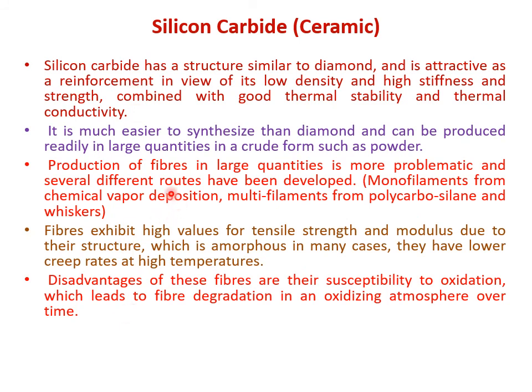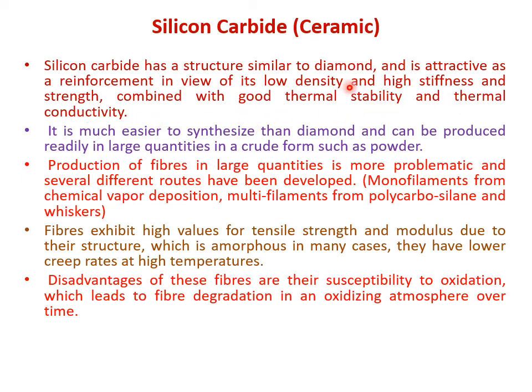And finally, we will be discussing silicon carbide fiber. The silicon carbide fiber is mostly used in the ceramic matrix composites, and it is used for reinforcement of ceramic matrix. Now, silicon carbide has a structure similar to diamond and is attractive as a reinforcement in view of its low density and high stiffness and strength, combined with good thermal stability and thermal conductivity. तो silicon carbide का क्या है, डेंसिटी कम है, उसका मॉडुलस एंड स्टिफनेस काफी ज्यादा है, स्ट्रेंथ भी काफी अच्छा है, and it is combined with good thermal stability and thermal conductivity.